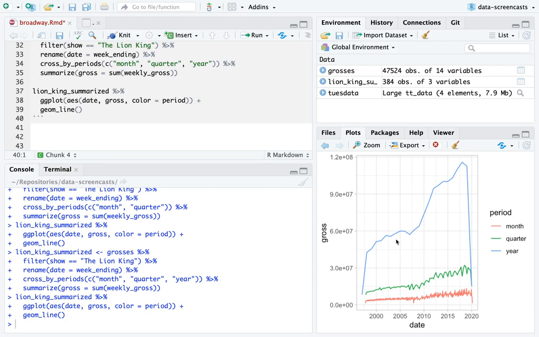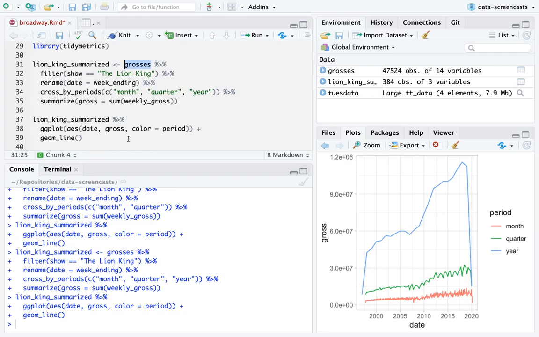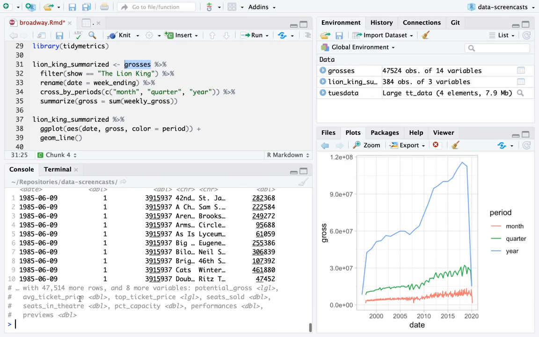No, year is supported. I don't know why I didn't think it was supported. Great. Month, quarter, or year. Normally I wouldn't graph all three of these. It's not really helpful because I might only graph one of these at a time. But it might be helpful if maybe I don't just want gross. Maybe I also want to know the average ticket price.